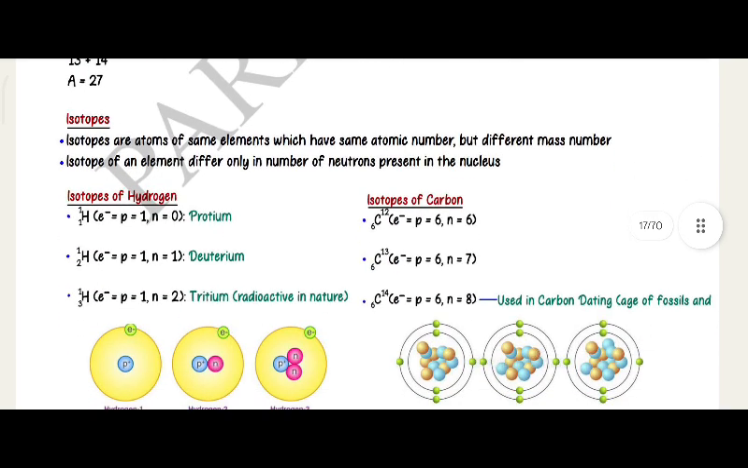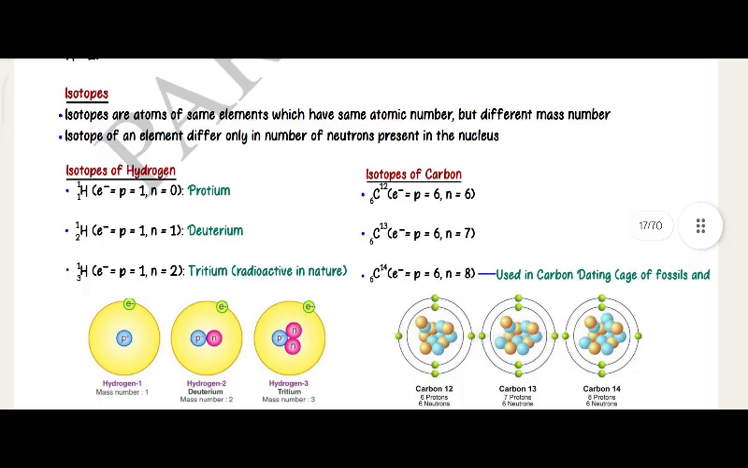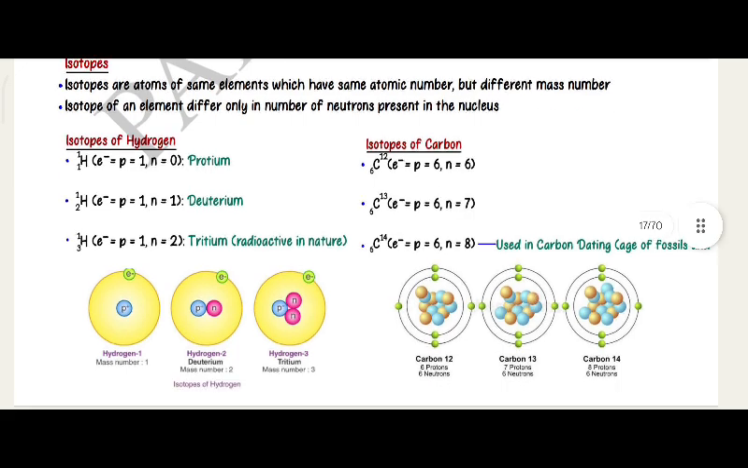Isotopes. Isotopes are atoms of the same element which have the same atomic number but different mass number. Isotopes of an element differ only in the number of neutrons present in the nucleus. Isotopes of